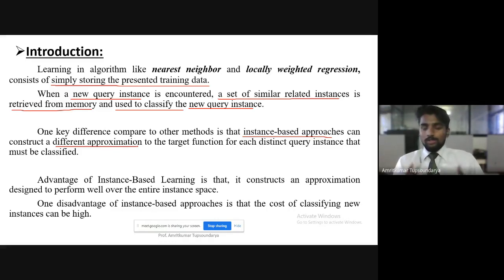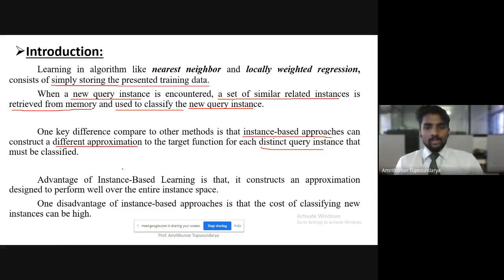The other methods were creating either a local approximation or a global approximation. But here, in the instance-based approach, it can construct a different approximation to the target function for each distinct query instance that is to be classified. That is the difference when we compare instance-based learning with the other methods we have covered so far.